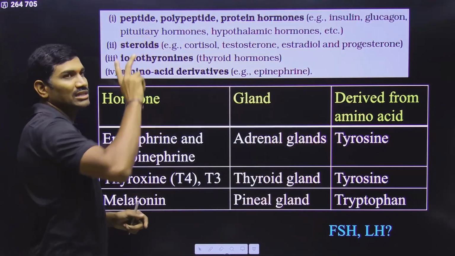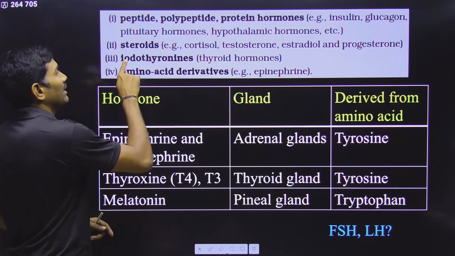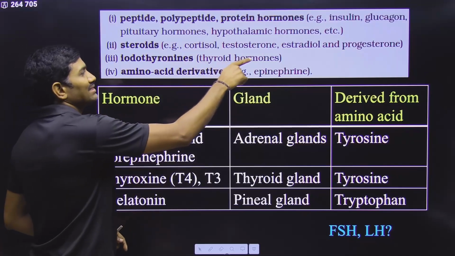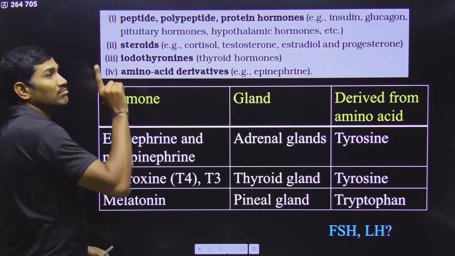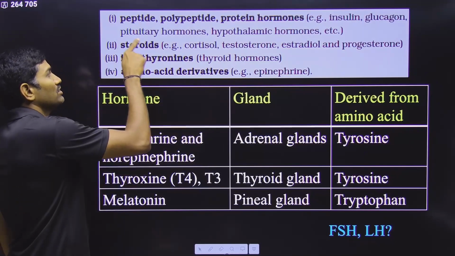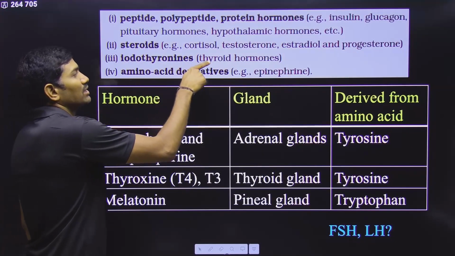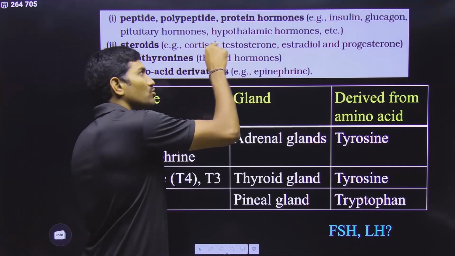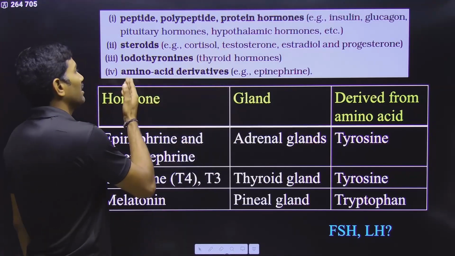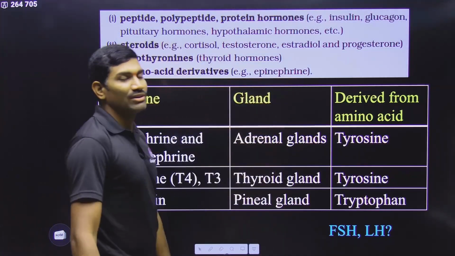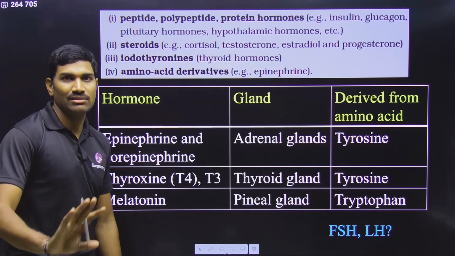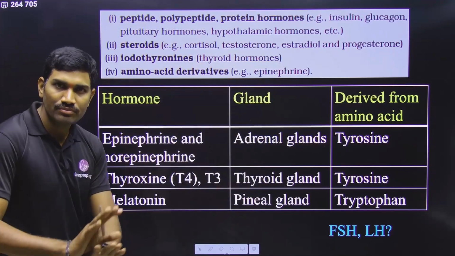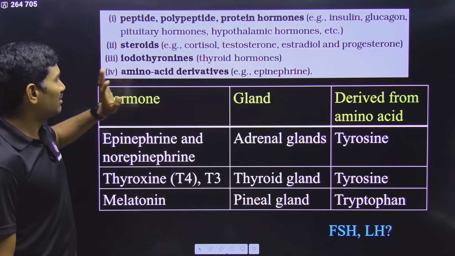Mainly these are the two things based on the mechanism of action. Next, iodothyronines. These are the thyroid hormones. But please remember, mechanism wise, iodothyronines will resemble steroid hormones. So whatever you are studying for steroid hormones, iodothyronines, meaning T3 and T4, will also come under this group only. Please remember this. Regarding amino acid derivatives like epinephrine and norepinephrine, they will again come with peptide hormone like action. Clear? This is what about the mechanism. Even the four types they gave, this is what.